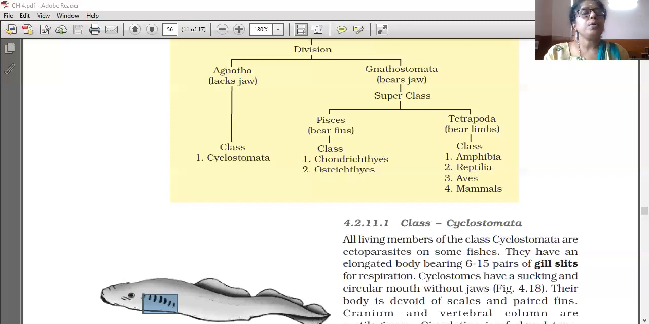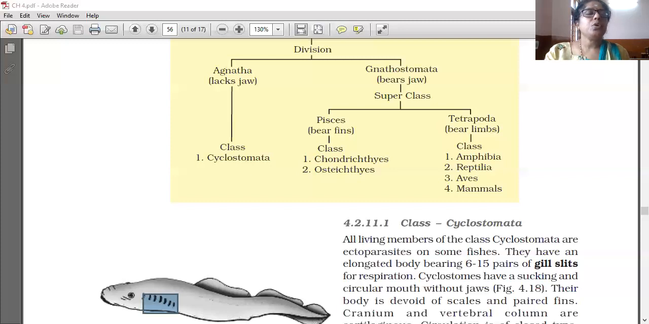Notochord is found in the embryonic stage. The central nervous system is dorsal, hollow, and single. Pharyngeal gills are present. A ventral heart is also present, and the post-anal tail is present. Anus is here, and the tail is after the anus. Pre means before, post means after, so it is post-anal.